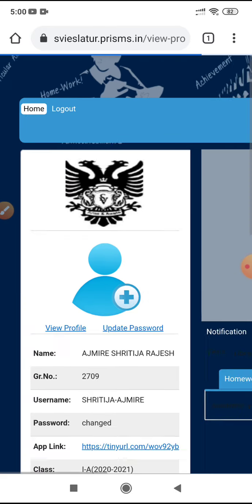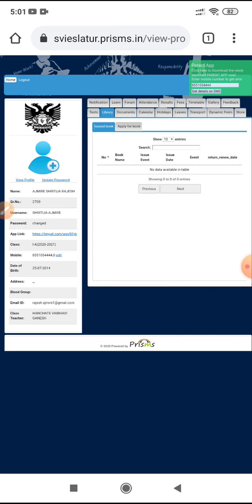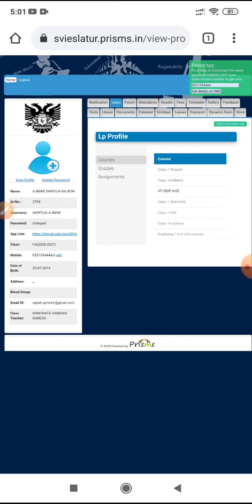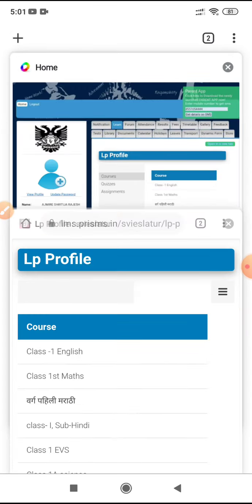And same way like I usually do, just zoom out, click on the learn tab, and you can click on open in a new tab, and in the new tab you'll be able to see all your courses. In case you're not comfortable with the app, this can also be an alternative.